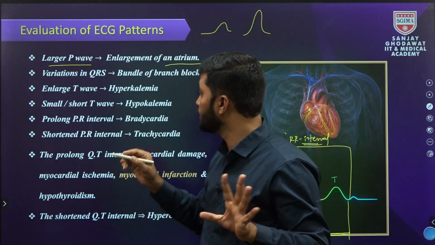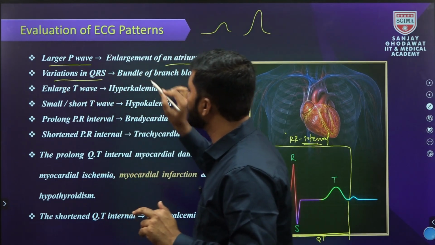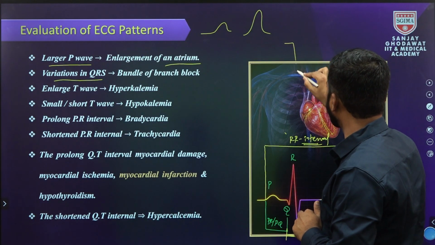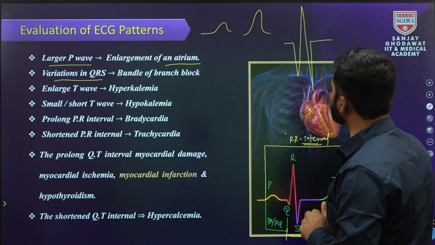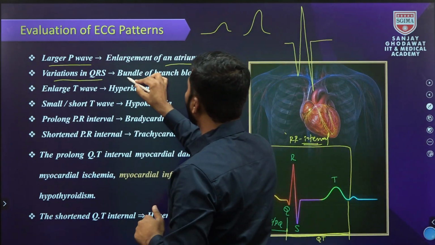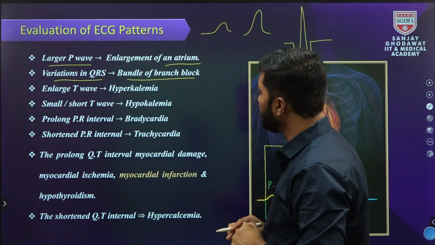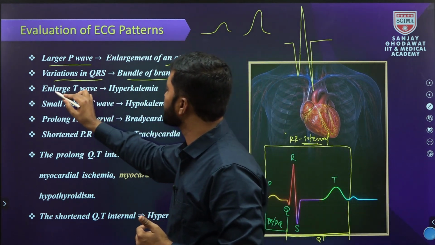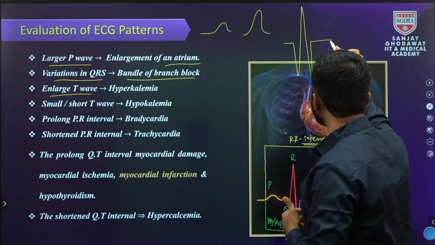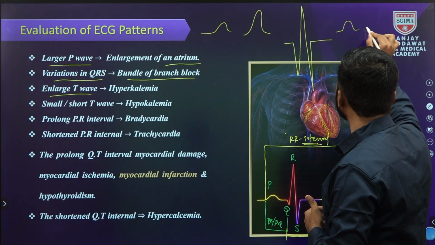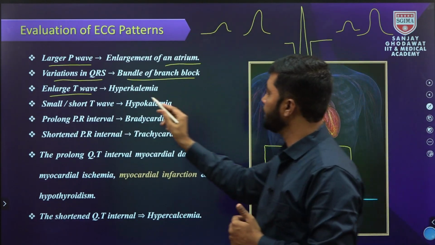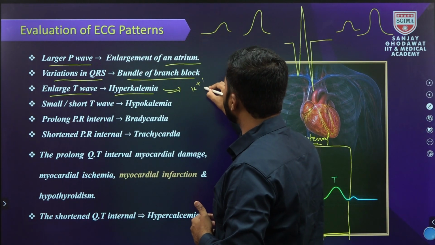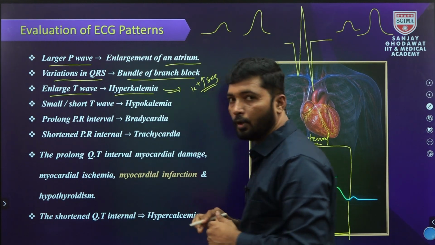That is important. Next, variations in the QRS. This is the QRS. What happened with variations in the QRS? Bundle branch block, which indicates a bundle branch problem, a delayed conduction in the ventricles. Enlarged T, this is the T. Enlarged T, what happened? Like hyperkalemia, which means the potassium levels increase in the blood.